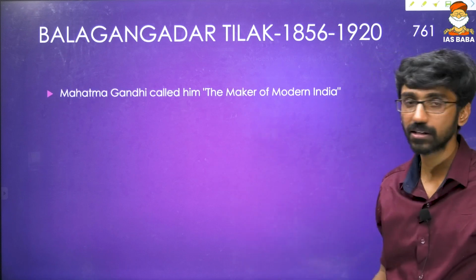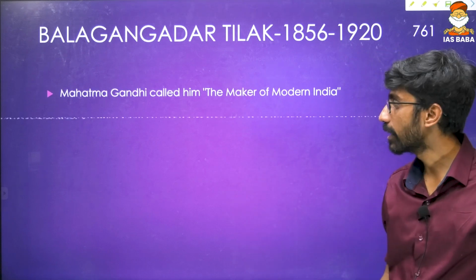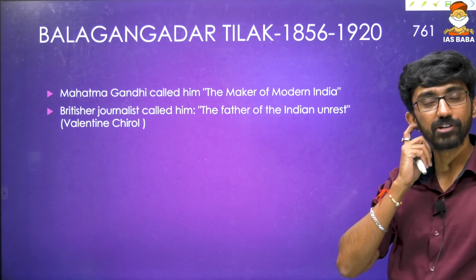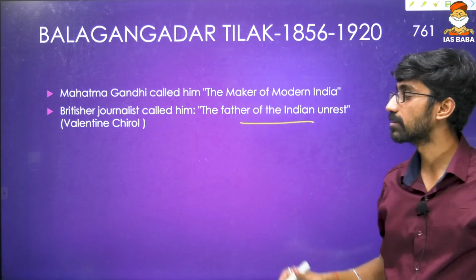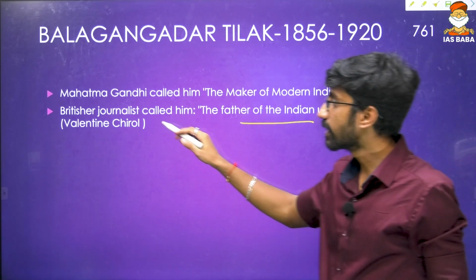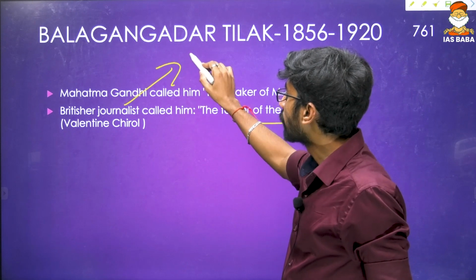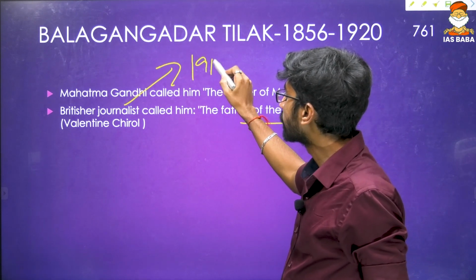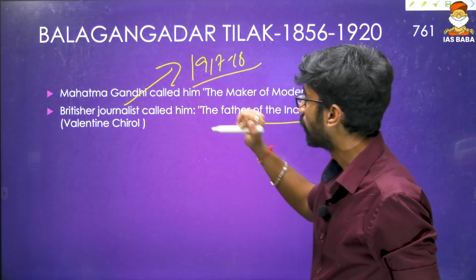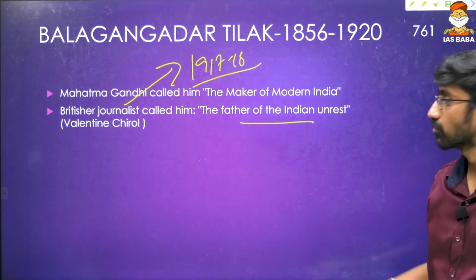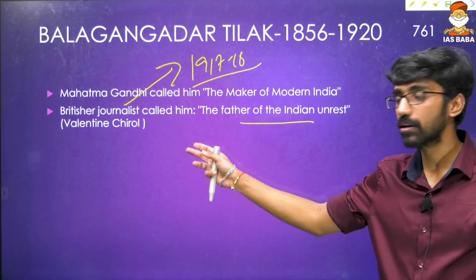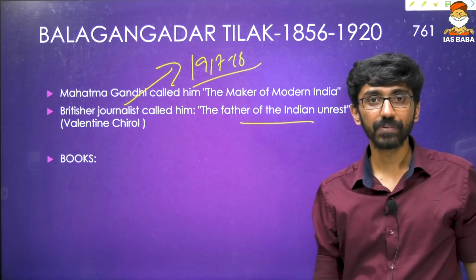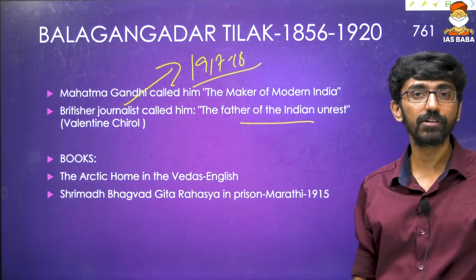Pal. First, Balgangadhar Tilak. Gandhiji called him the maker of modern India, but one British journalist used the term in a derogatory sense, the father of Indian unrest. That is Valentine Chirol, against whom Tilak fought a case. Tilak went to Britain in 1917-18. He lost the case. So the father of Indian unrest was what Tilak was called by the British journalist Valentine Chirol, and he wrote some books, that is Arctic Home in the Vedas.